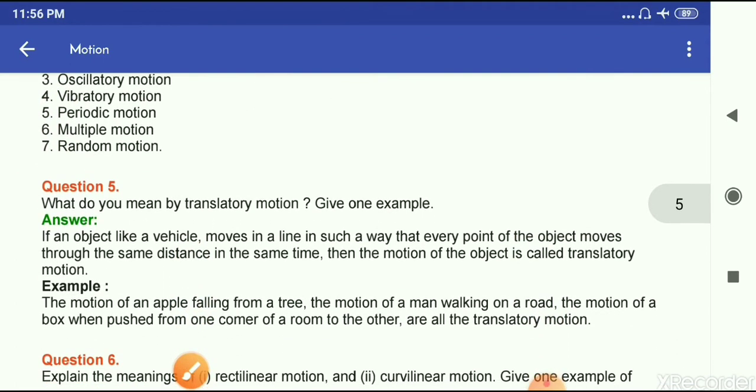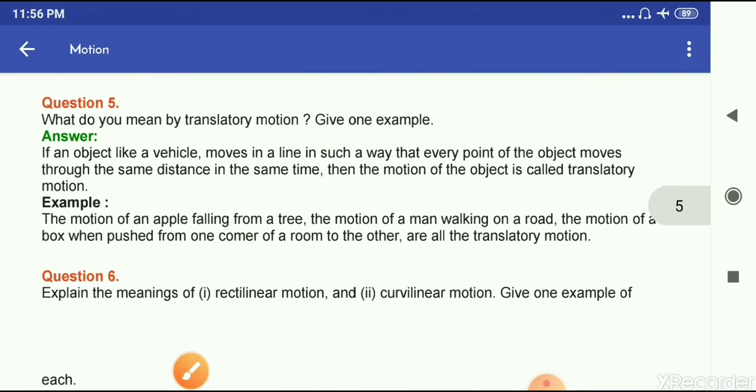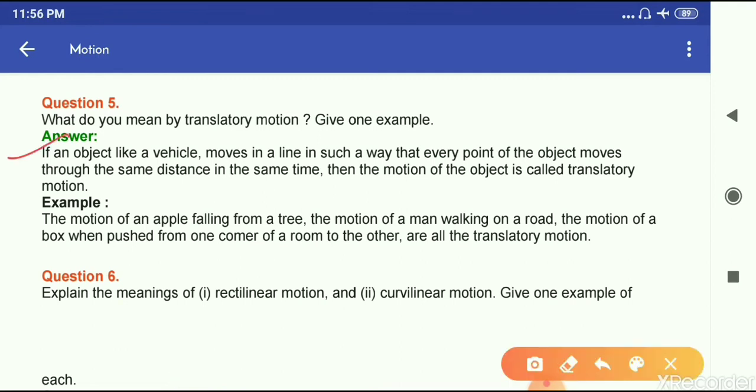Now, question number 5: what do you mean by translatory motion? Give one example. If an object like a vehicle moves in a line in such a way that every point of the object moves through the same distance in the same time, then the motion of the object is called translatory motion.